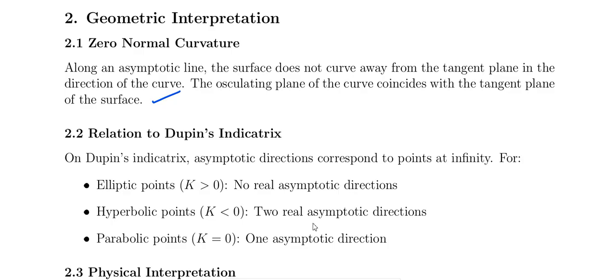On Dupin's indicatrix, the asymptotic directions correspond to points at infinity. For elliptic points, Gaussian curvature is positive, so there is no real asymptotic direction. For hyperbolic points, Gaussian curvature is negative, so there are 2 real asymptotic directions. For parabolic points, Gaussian curvature is 0, so there is 1 asymptotic direction.